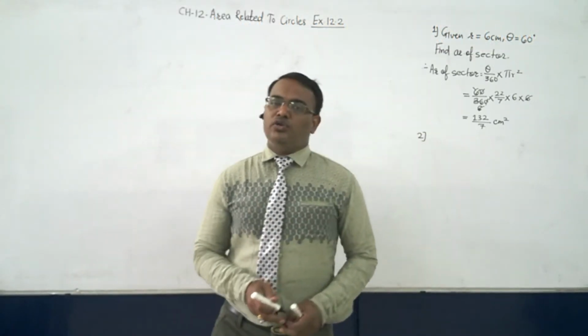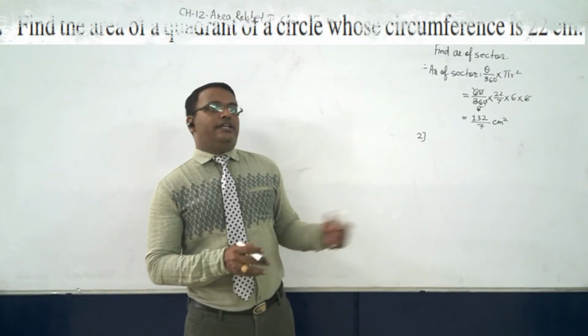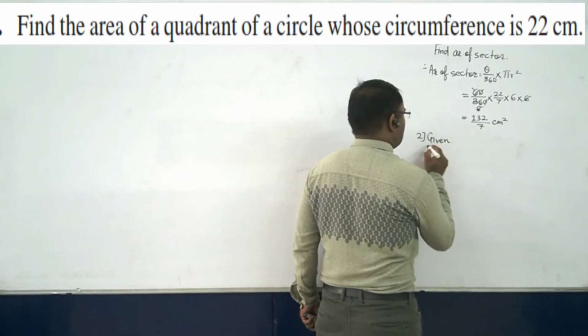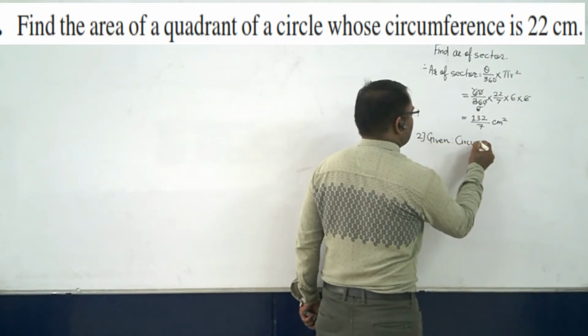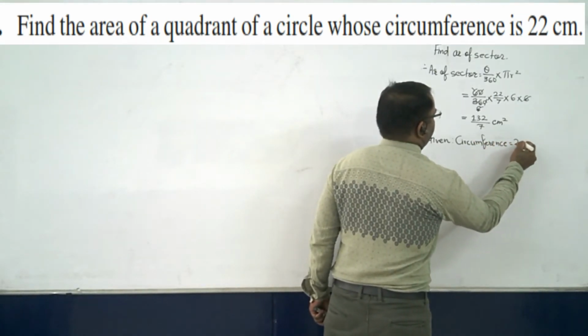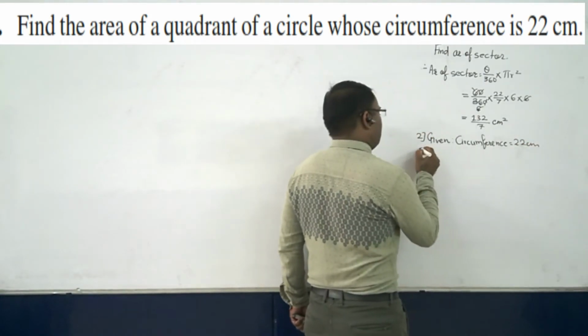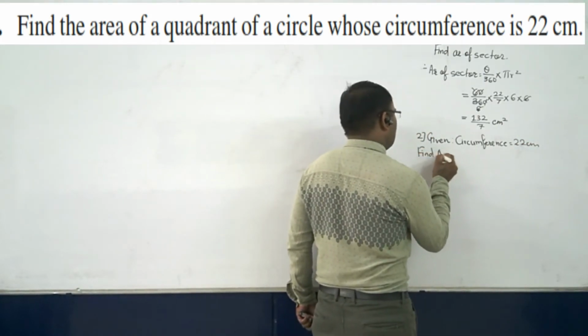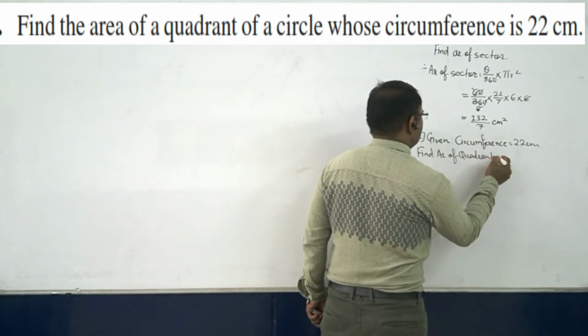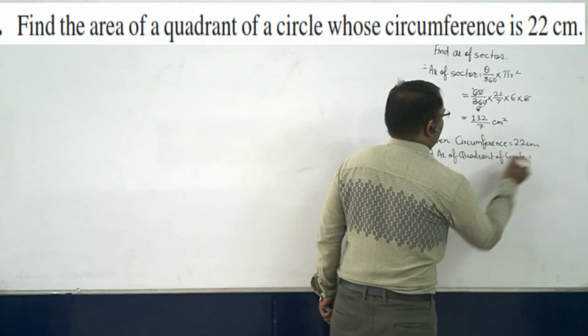Now sum number 2. Find the area of a quadrant of a circle whose circumference is 22 cm. Sum number 2. Let's formulate it first. What is given? The circumference of the circle is given, right? Circumference is equal to 22 centimeter, and then what do we have to do? We have to find the area of a quadrant of a circle.